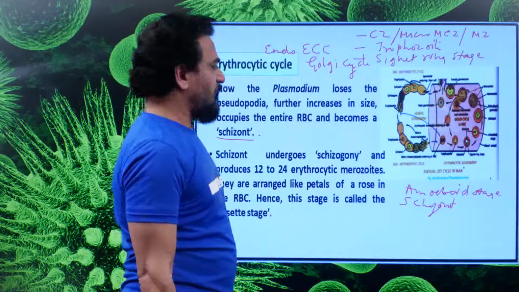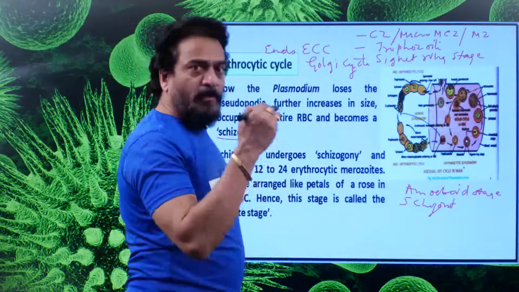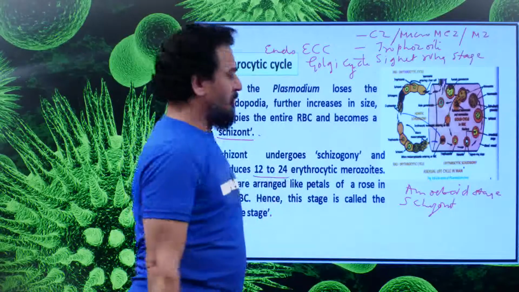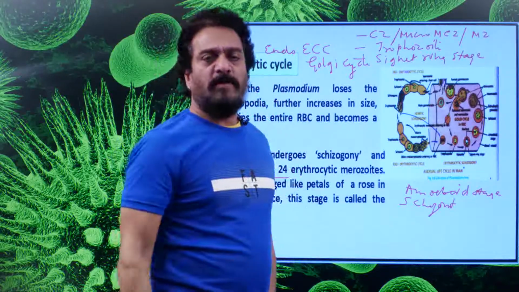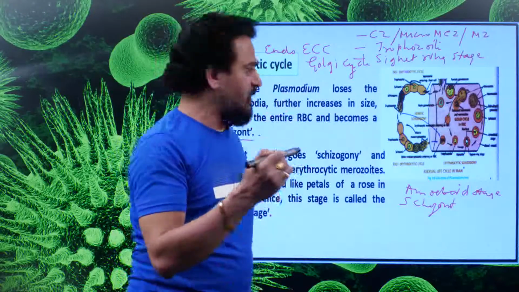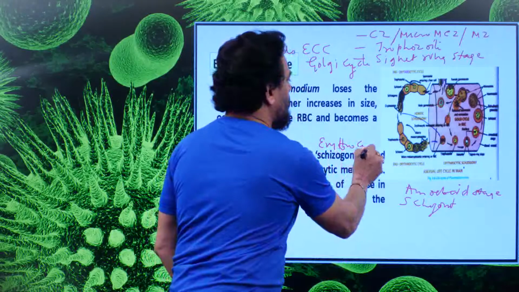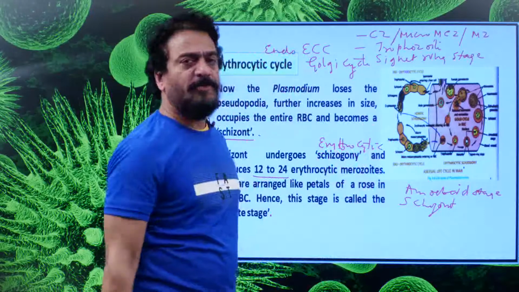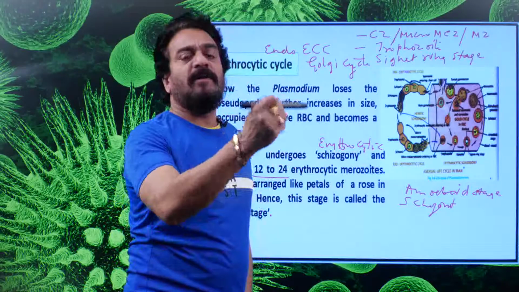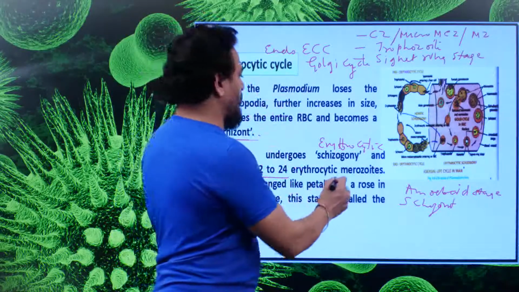In the schizont stage, the nucleus will undergo mitotic divisions, so that nearly 12 to 24 nuclei are formed. It means the nucleus of the schizont stage will break into a number of bits, that is called erythrocytic schizogony, multiple fission. It will break into nearly 12 to 24 bits. Each bit will take a little cytoplasm and will become a daughter cell, which is called a merozoite.